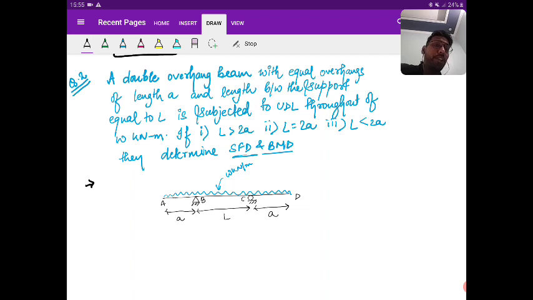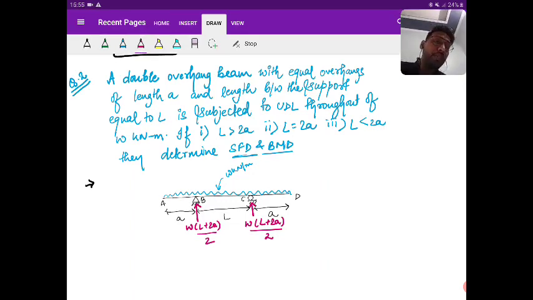W into L plus 2A. Very good. So what is the support reaction at B and C? Both will take equal reaction. So it is W into L plus 2A divided by 2 at each. Is it clear?